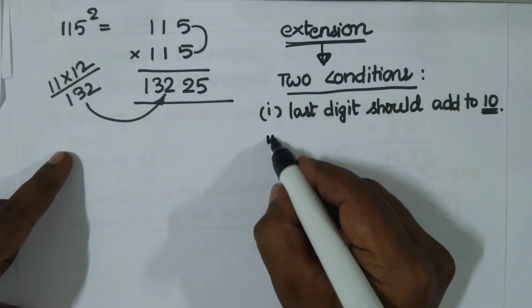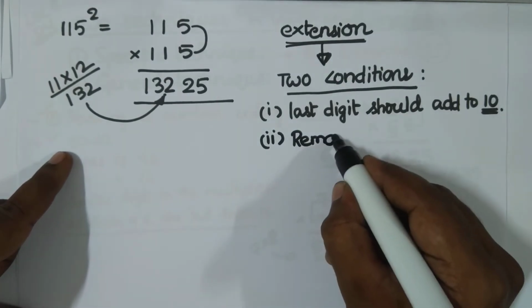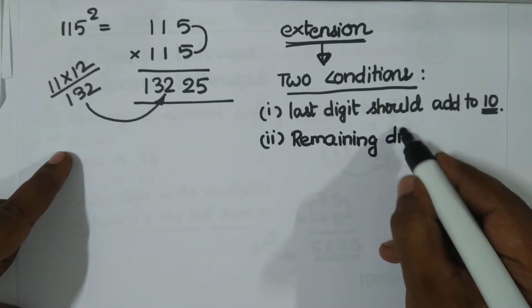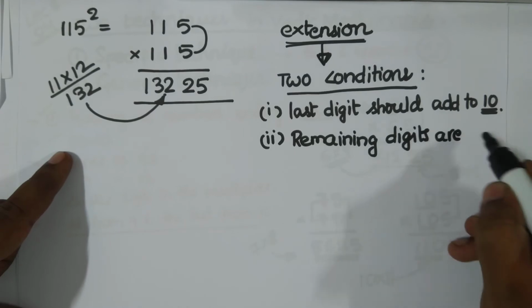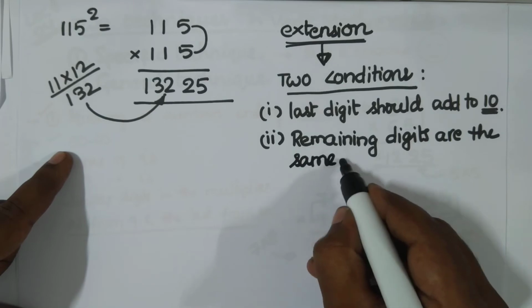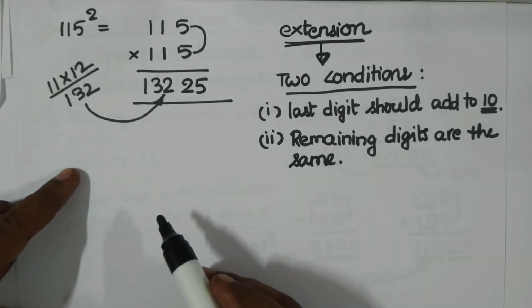And the second condition: remaining digits, they are the same. Of course they must be same. This is the extension for the first principle.